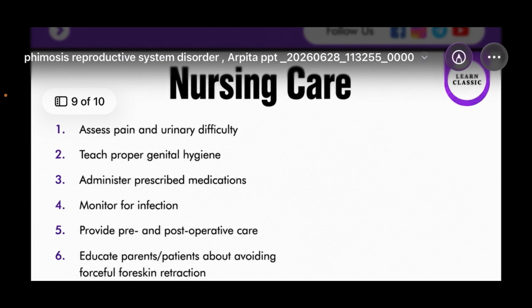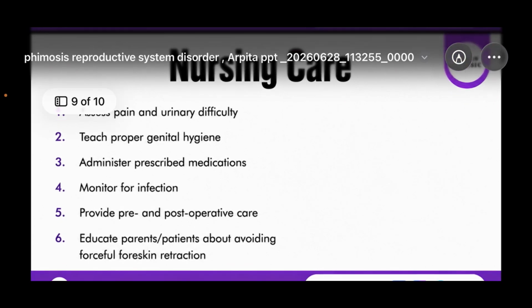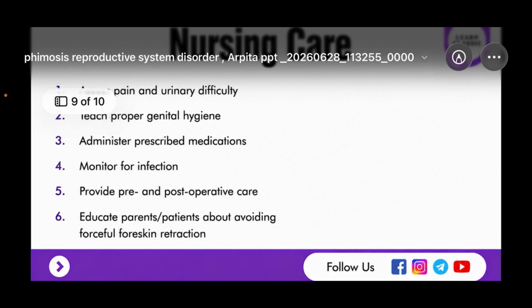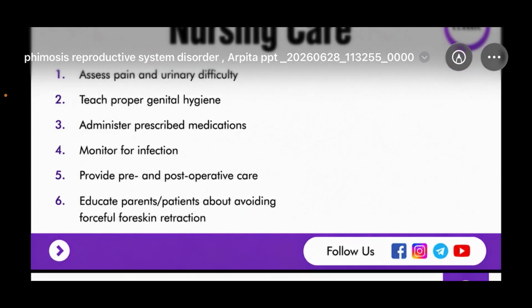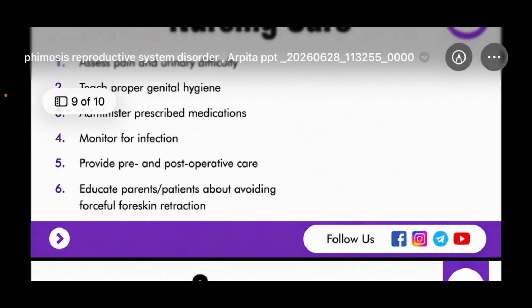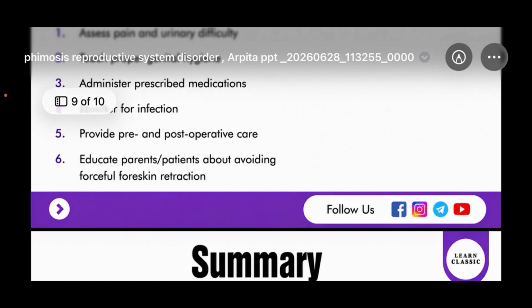So the nursing care is, we have to assess the pain and the urinary difficulty, teach proper genital hygiene, administer prescribed medications, monitor for infection, provide pre- and post-operative care, and educate parents or patients about avoiding forceful foreskin retraction.